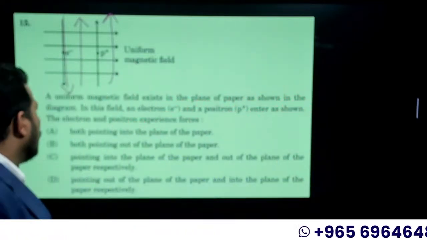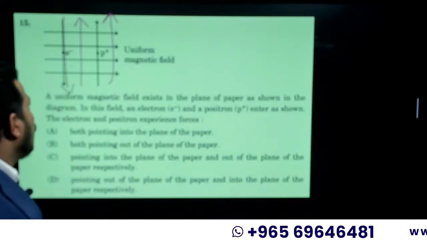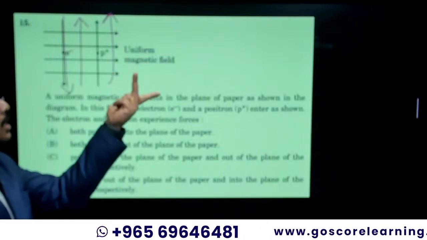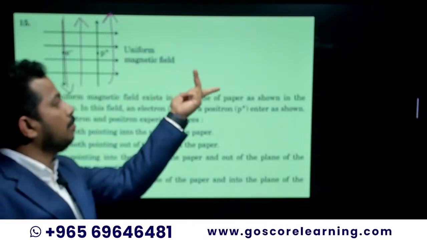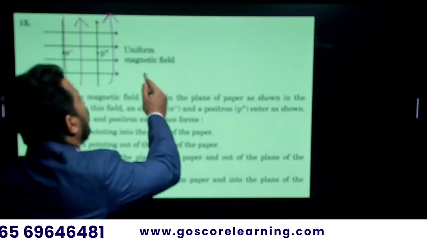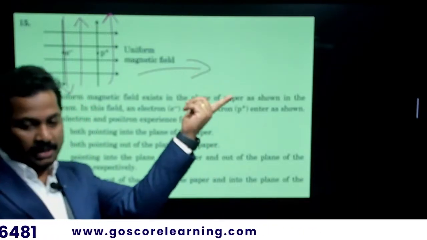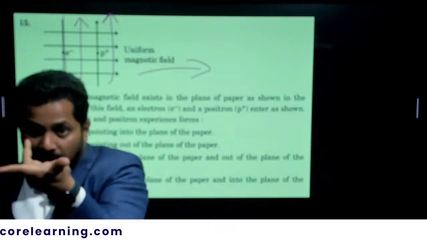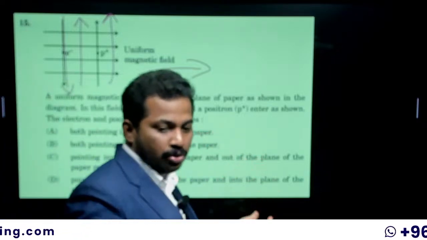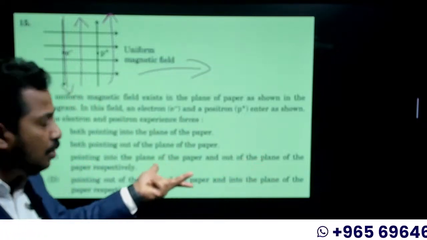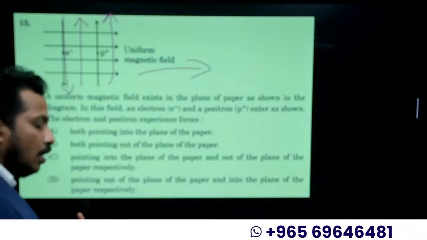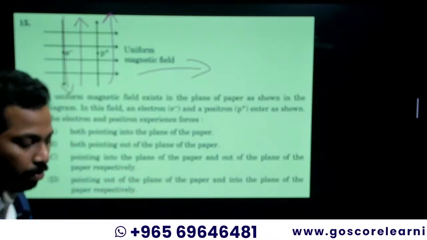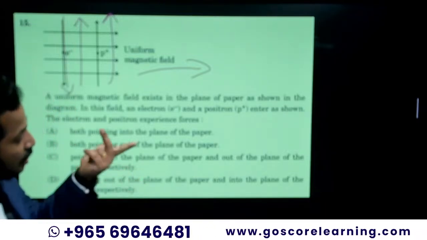Let us take the direction of current as upward. For both particles the current is upward, so there is no need to consider them separately. The magnetic field is uniform in this direction. What is the direction of my thumb? My thumb is pointing into the plane, so the force points into the plane. For the electron it points into the plane, and for the positron, as the direction of current is the same, both particles experience force into the plane.